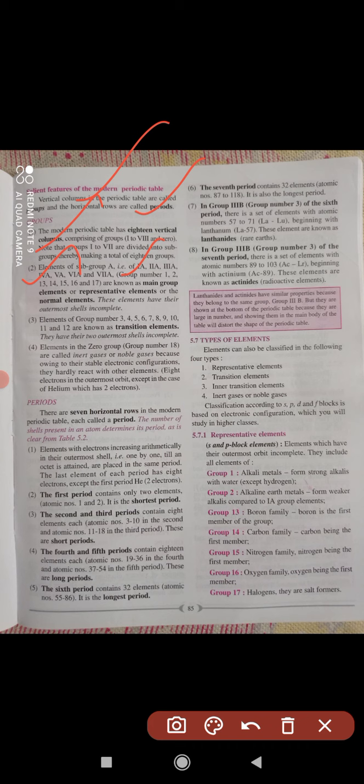Maybe a question may come: which are the representative elements, which group elements, which block elements are called representative elements, that you need to know, okay. These elements have their outermost shells incomplete. Elements of groups 3, 4, 5, 6, 7 are called transition elements; their two outermost shells are incomplete, okay. Elements in the zero group are inert gases, or noble gases, because they have a stable electronic configuration, they are totally completed,